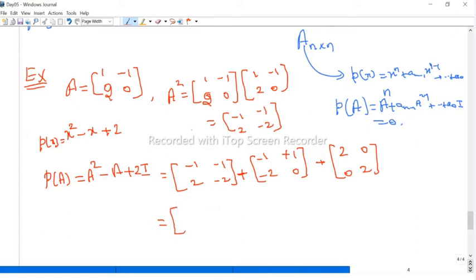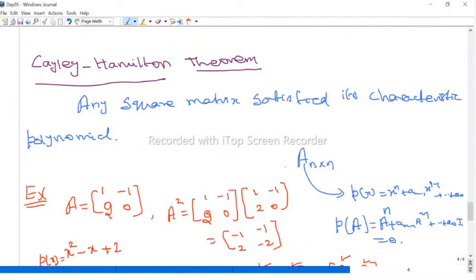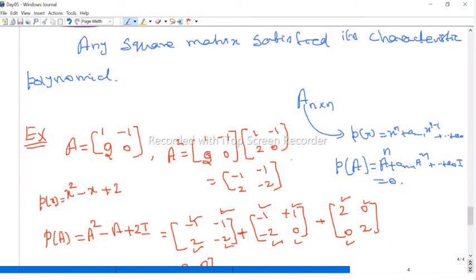Look at the first entry: this is minus 1 and this is minus 1, therefore minus 2, and here we have plus 2, therefore 0. This is plus 1 minus 1, and this is plus 1 0, here also 0, therefore 0. In this entry plus 2 minus 2 is 0, and 0 is there, therefore 0. And this is minus 2, 0, plus 2 becomes 0. Therefore this A satisfies its characteristic polynomial. So if you take any square matrix, A satisfies its characteristic polynomial.